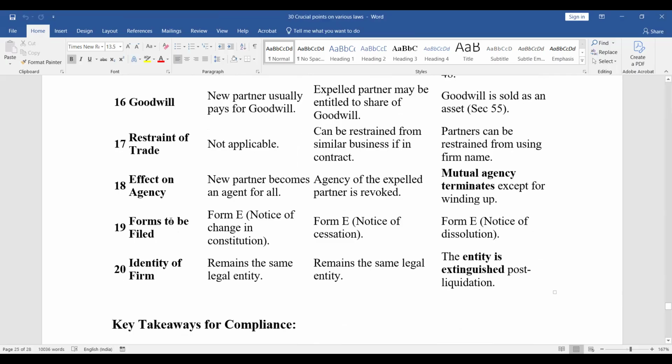Forms to be filed. Admission, Form E, notice of change in constitution. Expulsion, Form E, notice of cessation. Dissolution, Form E, notice of dissolution. Identity of the firm: admission, remains the same legal entity. Expulsion, remains the same legal entity. Dissolution, the entity is extinguished post liquidation.